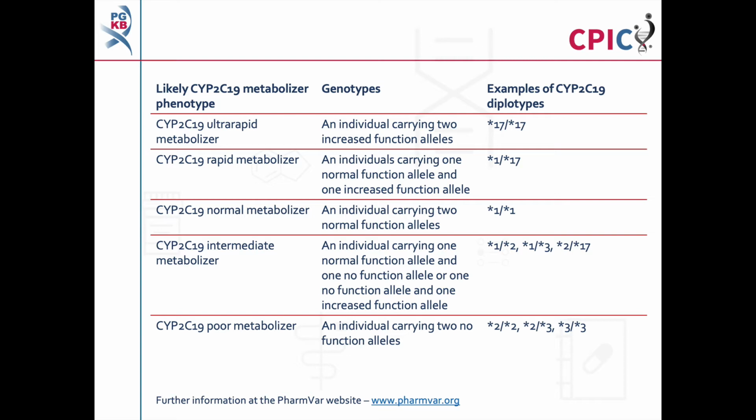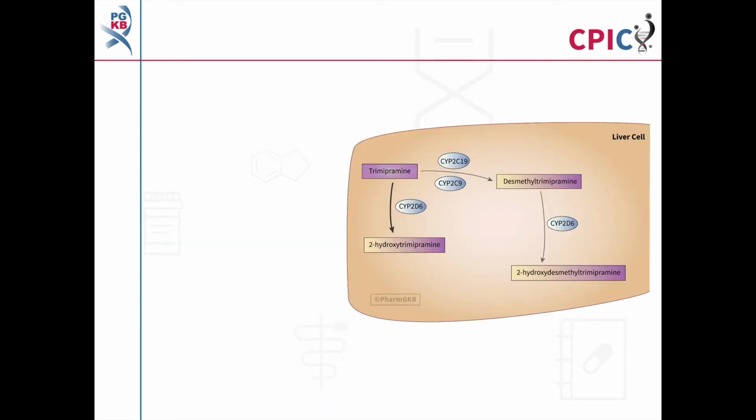Note that as more evidence becomes available, new star alleles can be added, and the functional definition of some star alleles may change. An important caveat for all genotyping tests is that any alleles which are not detected in the assay are designated as star 1. This can include rare increased function, reduced function, and non-functional alleles, which are not routinely screened for in some genotyping tests. Further information about CYP2C19 alleles can also be found on the PharmVar website at www.pharmvar.org. A link to PharmVar is also given in the description below this video.